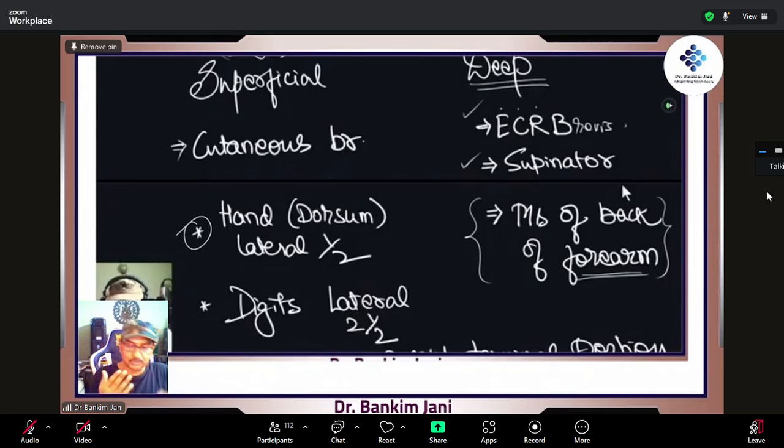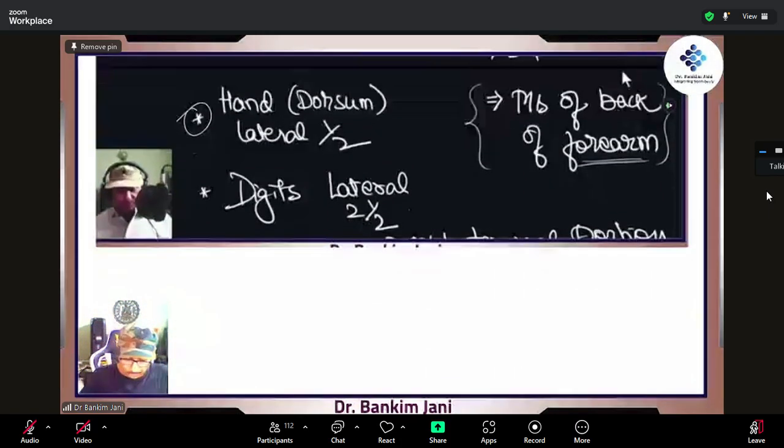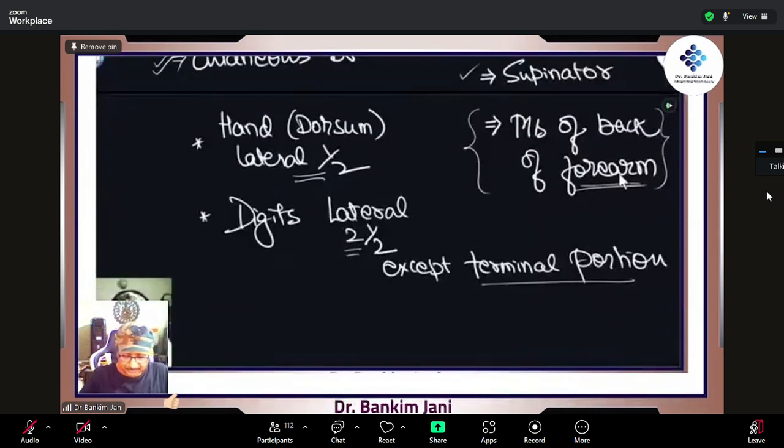And when it comes to digits, meaning these fingers, lateral 2/3. So 1, 2, and the third digit, meaning this much half. And there is also something more written, right? Except terminal portion. That means not this, not this. What is all this? See, so simple. If the radial nerve is damaged, these sensations will be lost.